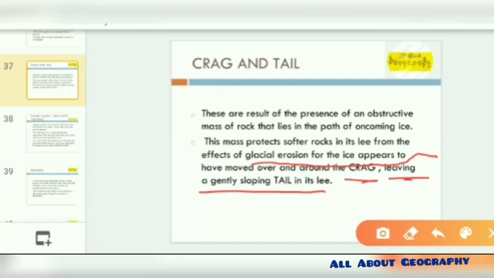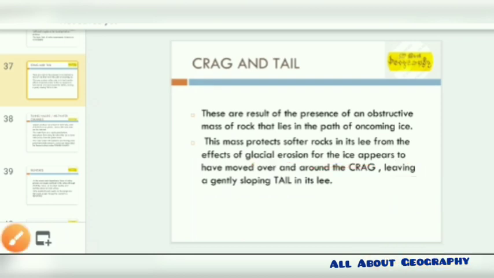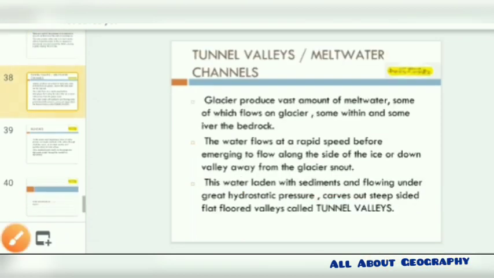The tail is basically formed on the leeward side. The last but not the least are the tunnel valleys, or meltwater channels. As both names suggest, the glacier produces a vast amount of meltwater when it gets sufficient heat. So the meltwater forms, and sufficient water flows on the glacier, some within it and some over the bedrock.